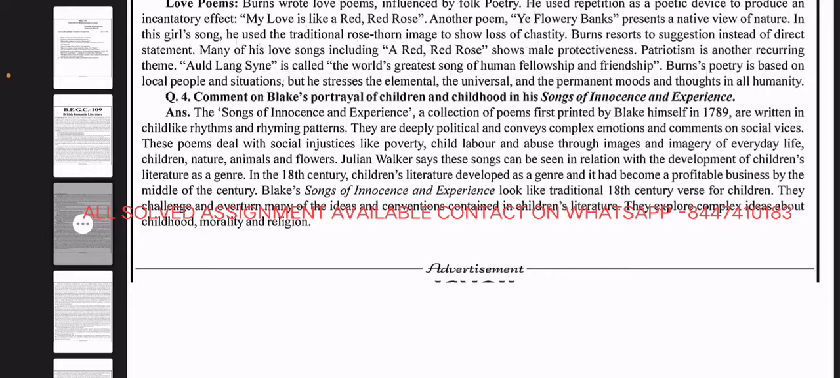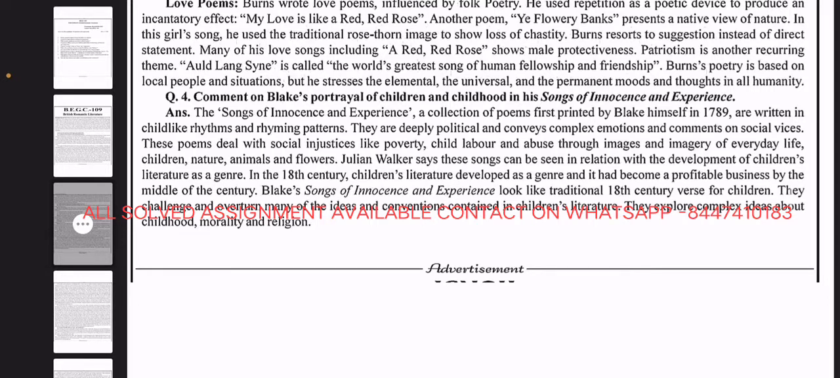Children, nature, animals, and flowers feature throughout. Julian Walker says these songs can be seen in relation to the development of children's literature as a genre. In the 18th century, children's literature developed as a genre, and it had become a profitable business by the middle of the century.